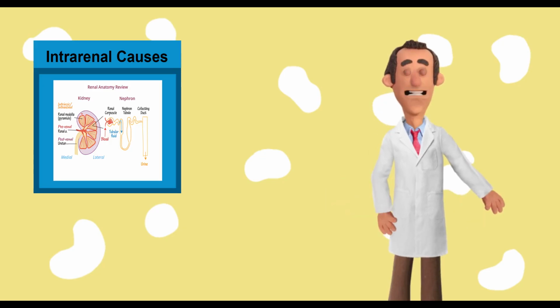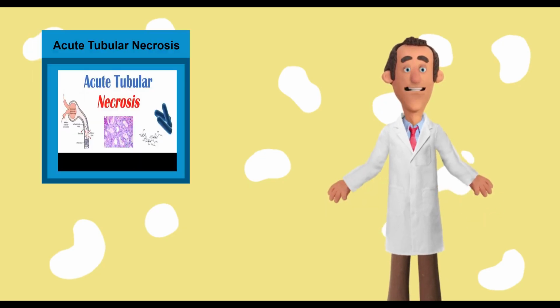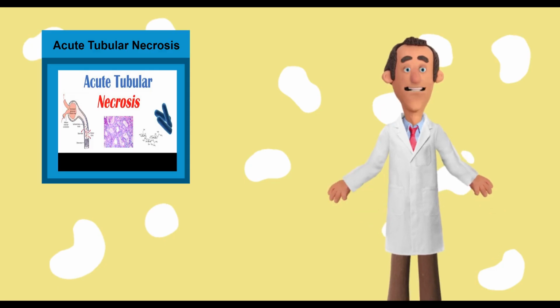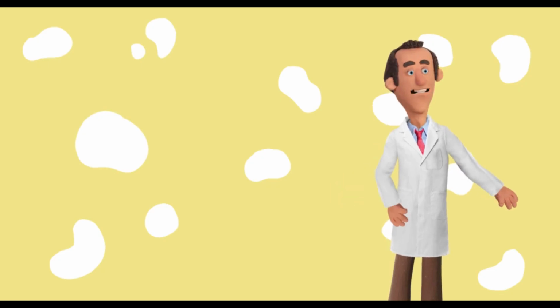2. Intrarenal causes: direct damage to the kidneys. These involve damage to the kidney structures, such as the nephrons. Acute tubular necrosis, ATN, commonly caused by prolonged lack of oxygen or exposure to nephrotoxic substances. Infections: kidney infections like pyelonephritis or systemic infections leading to inflammation.